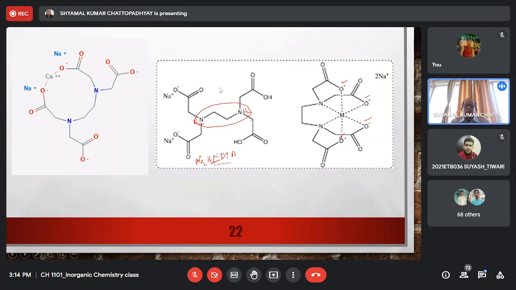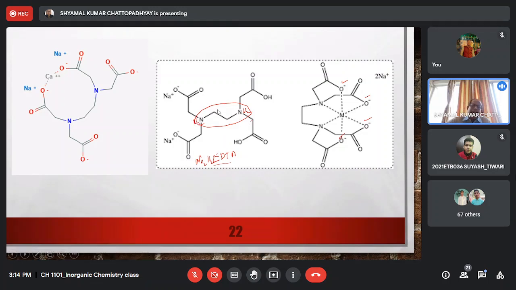So when you have excess poisoning due to lead, apart from the thiol ligands which we have discussed, people can use this kind of EDTA ligand also, right? So Na2H2 EDTA is also one of the ligands which can be used for lead poisoning.